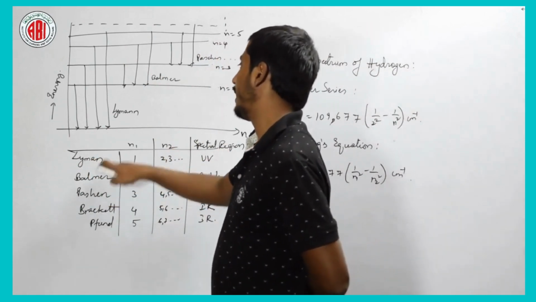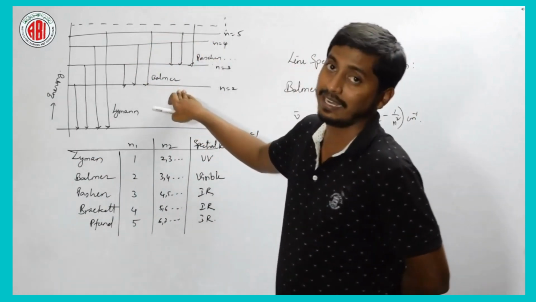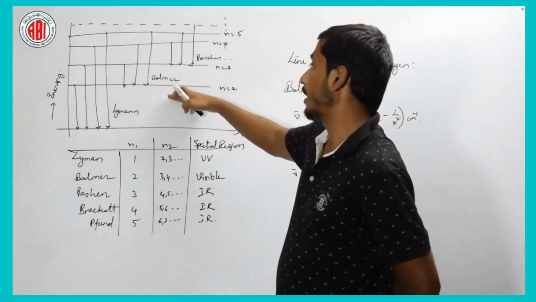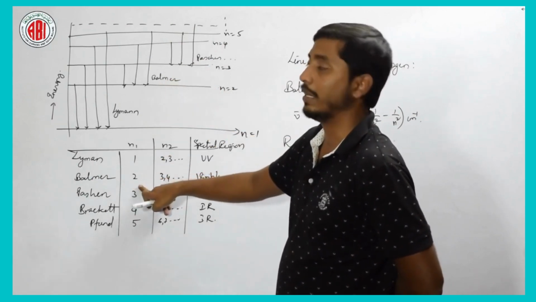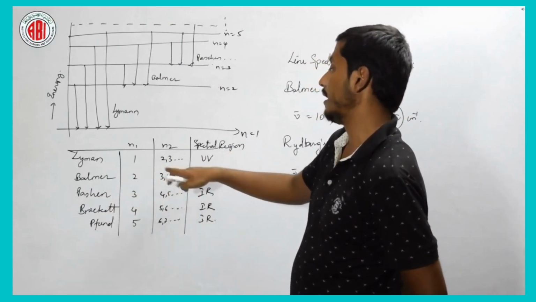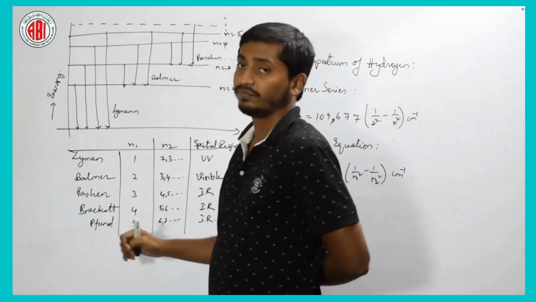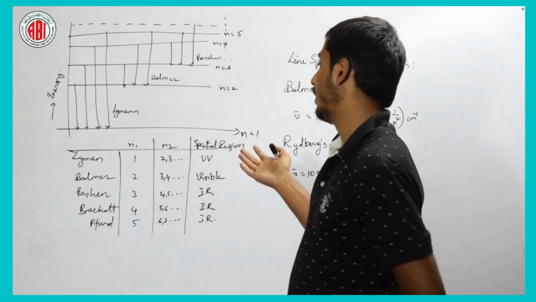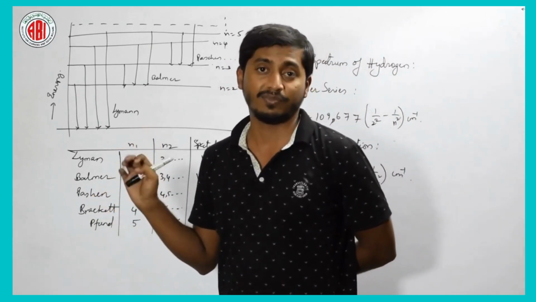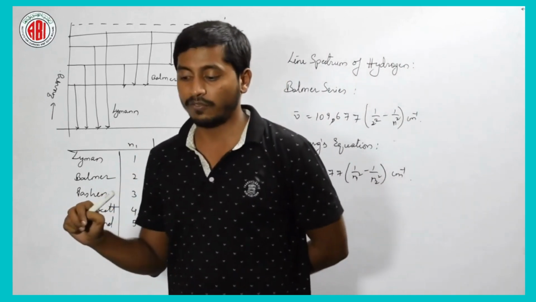Similarly, the Balmer series is from the third, fourth, fifth to the second energy level, right. Those are all coming to the second energy level. This kind of frequency radiation is given by Balmer, where they finally come to the second energy level from different higher energy levels. These frequencies come under visible. Similarly, Paschen, Brackett and Pfund. There are different kinds of frequency spectral regions and frequencies, and the series are named accordingly. Is it clear? This is how they define a simple line spectrum of hydrogen.